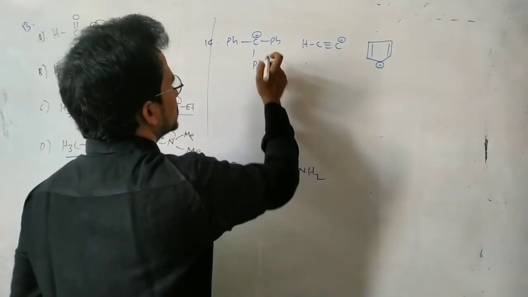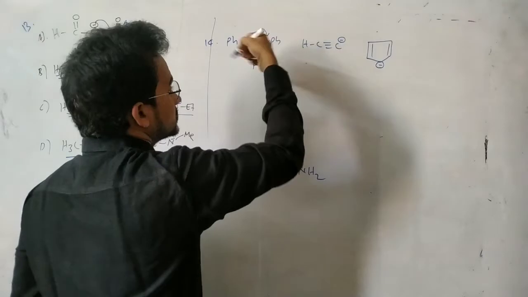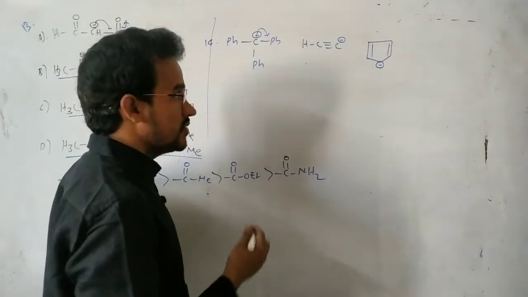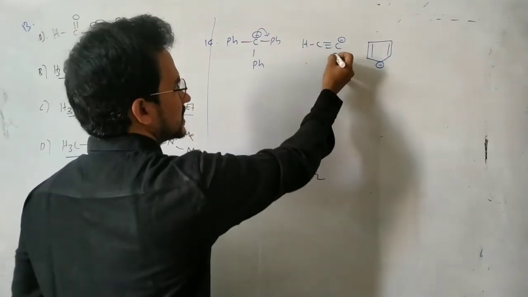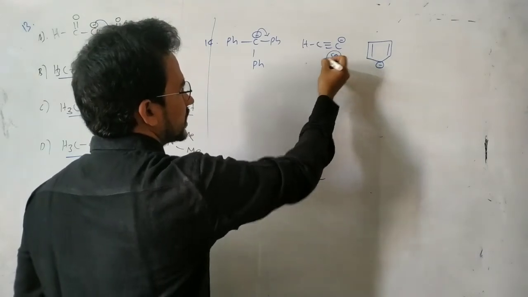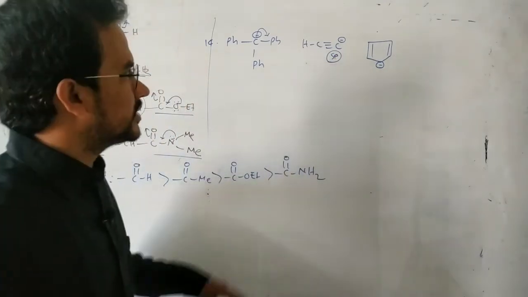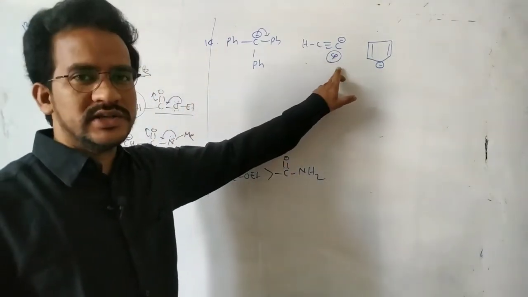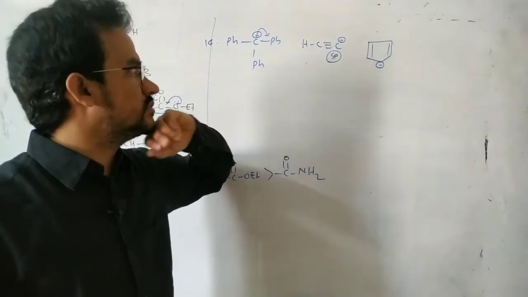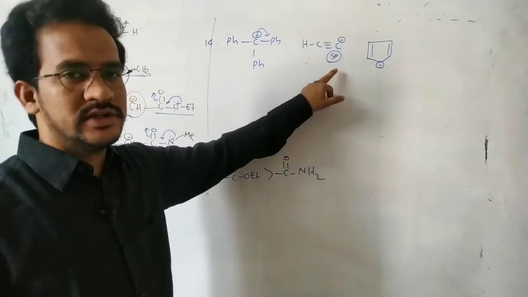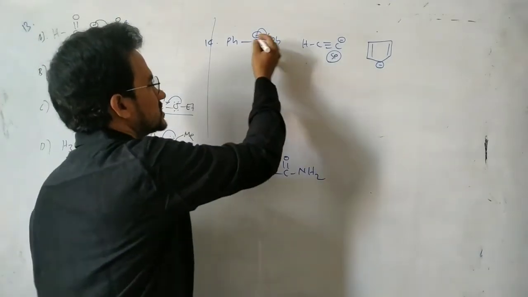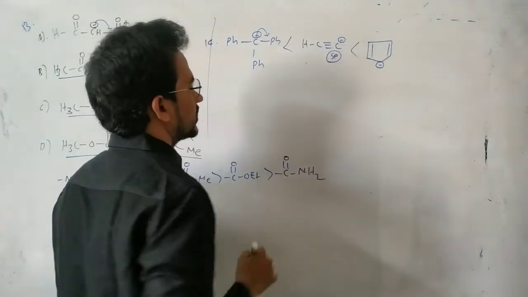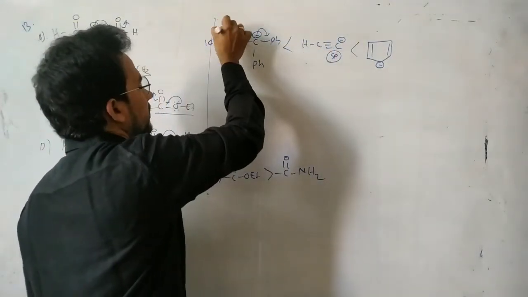But between these two, the one stabilized by resonance with 3 phenyl rings is the most stable. Even this is the most stable. Why? Because the sp carbon is more electronegative. The negative charge on the sp carbon, the more electronegative one, is more stable than on this carbanion. It is the stability order. Very important.